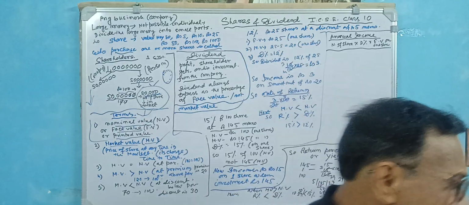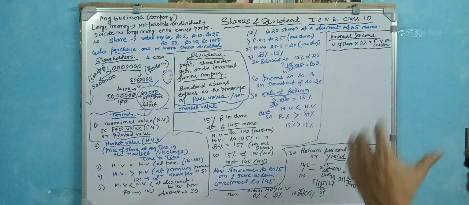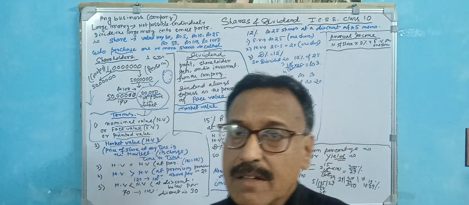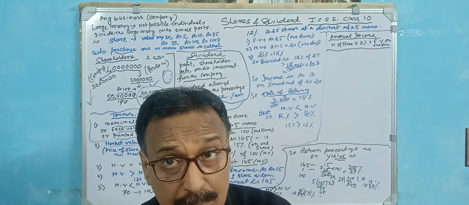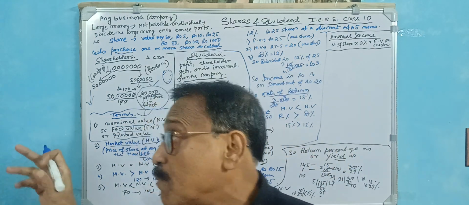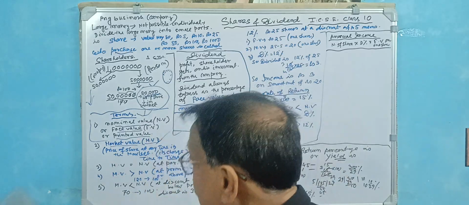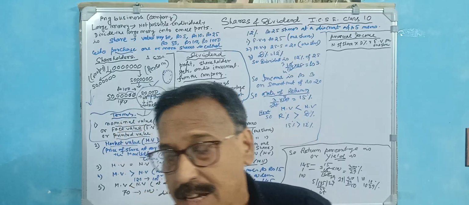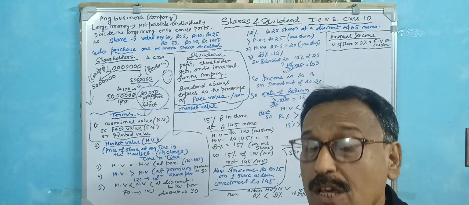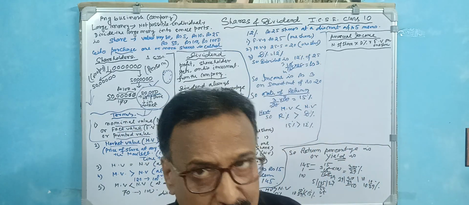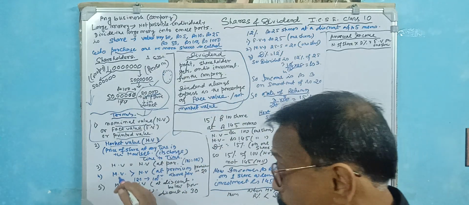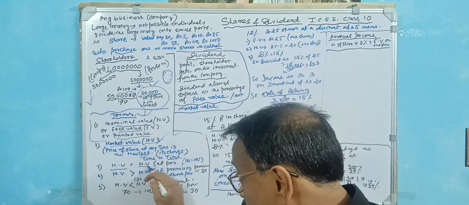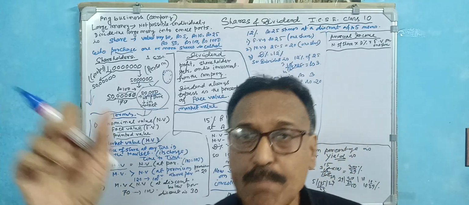The value of any commodity increases or decreases on the basis of supply and the demand in the market. So market value decreases or increases. When? Now the question arises. There are three conditions. Nominal value and market value, two values. When the market value is equal to the nominal value, we call this at par.